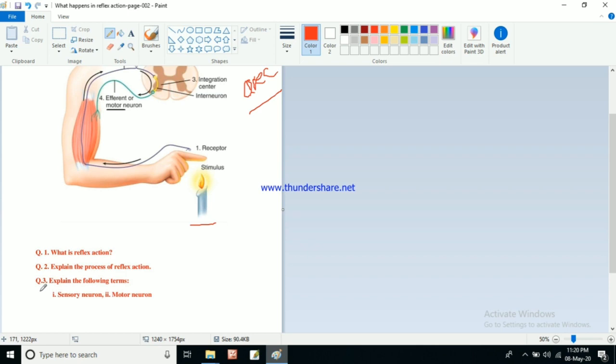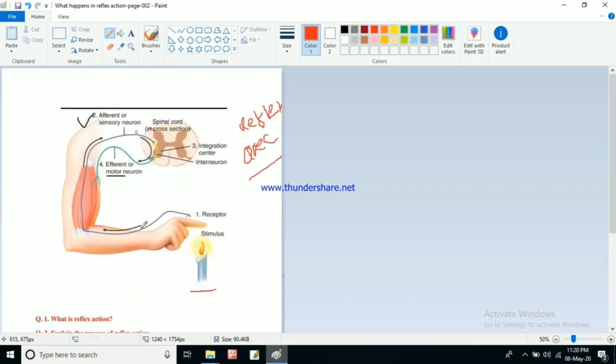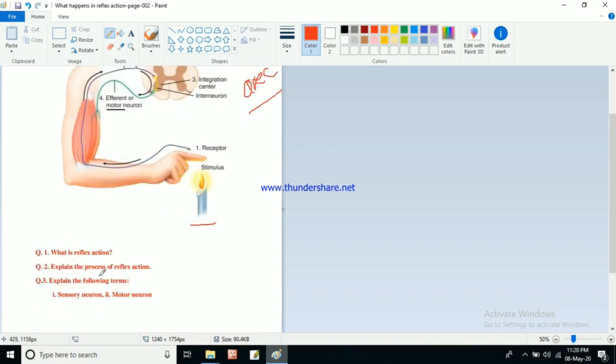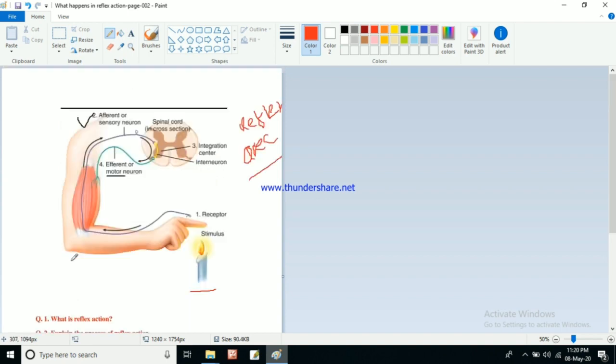So that is a short process of reflex action. Now the third question: explain the following terms, sensory neuron and motor neuron. What is sensory neuron and motor neuron? I have already explained. I hope you will be able to answer these three questions. If you cannot answer, you just ask me. I will try to give you the answers.